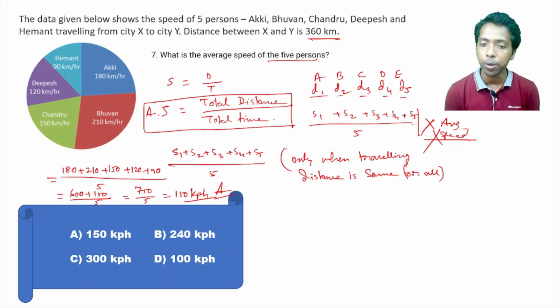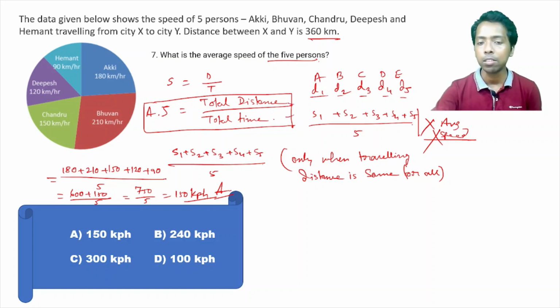Total time you can find out by taking the individual speed in respect of the individual traveling distance. But the total distance you should take by adding the individual traveling distances. That should obviously be different, right? Only then you can take the total distance by total time.